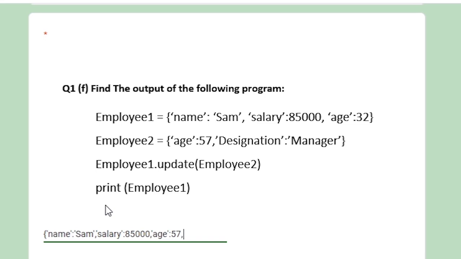Okay. And one more item added into employee 1, that is designation.